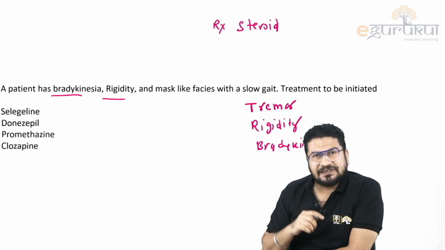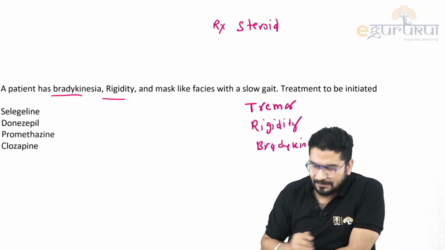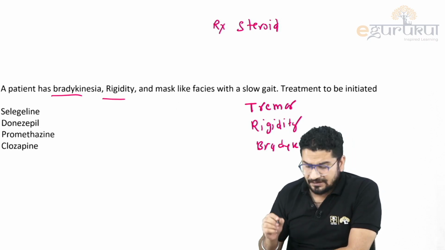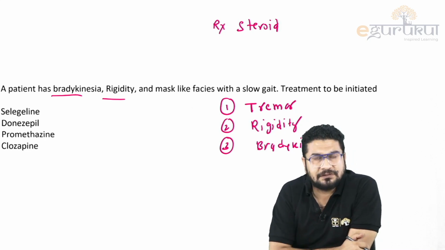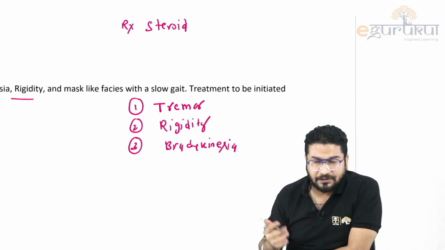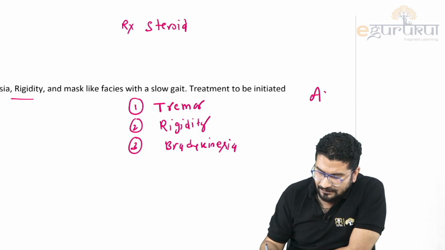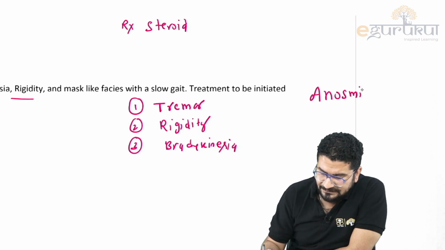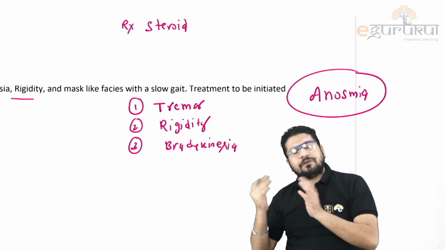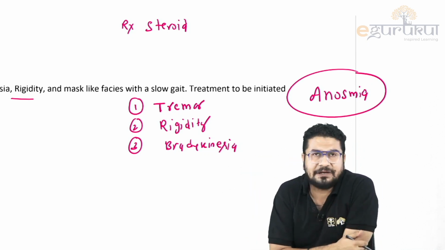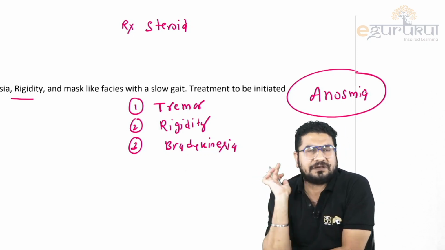Then, the fourth feature that you should remember in Parkinson's. The three common features are tremor, rigidity, bradykinesia. Before these features, the earliest feature that sometimes they ask is anosmia. Anosmia is the earliest finding, but it is often missed, so you cannot make a diagnosis with anosmia because many patients ignore this finding.